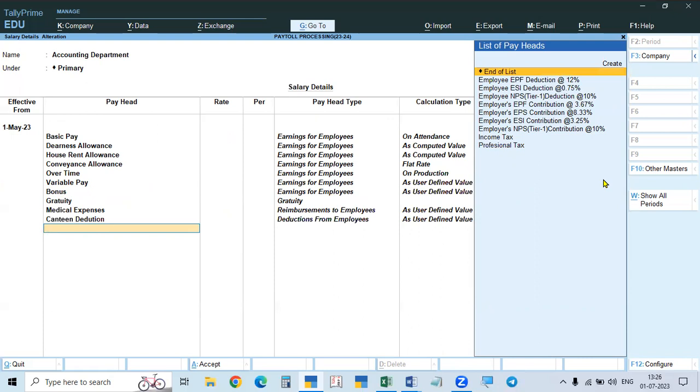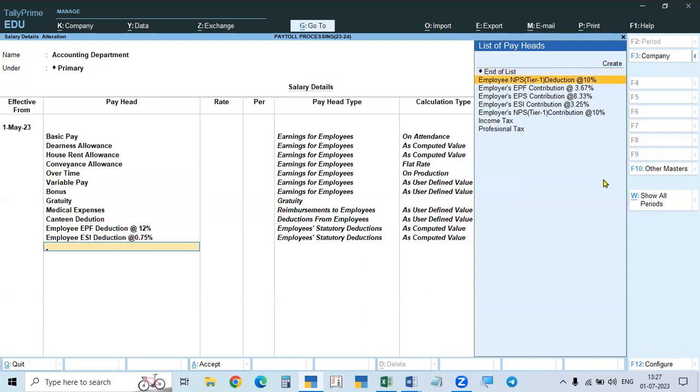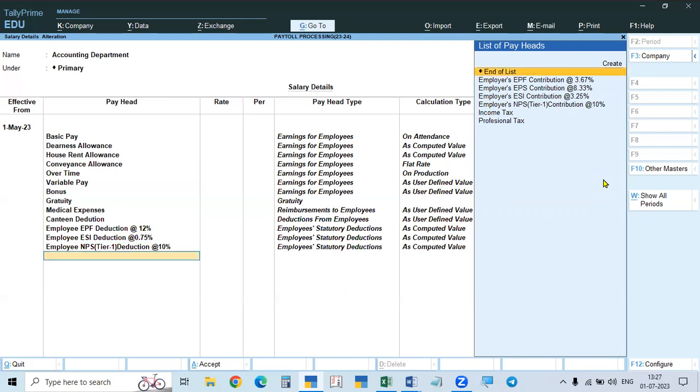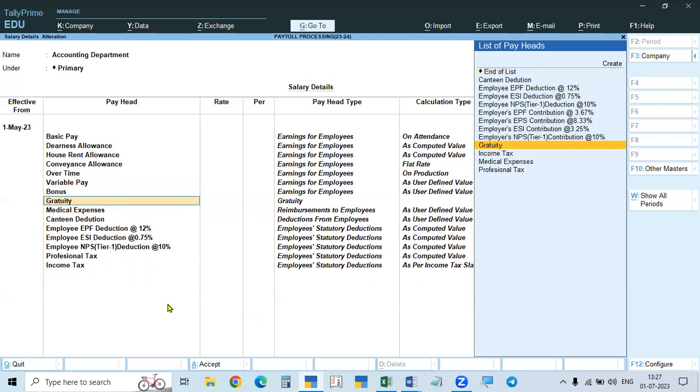And then employee deductions: employee EPF contribution, employee ESI contribution, and the employee NPS contribution, and then professional tax, then income tax. Okay. Then gratuity will be okay. Income tax, and this is completed.